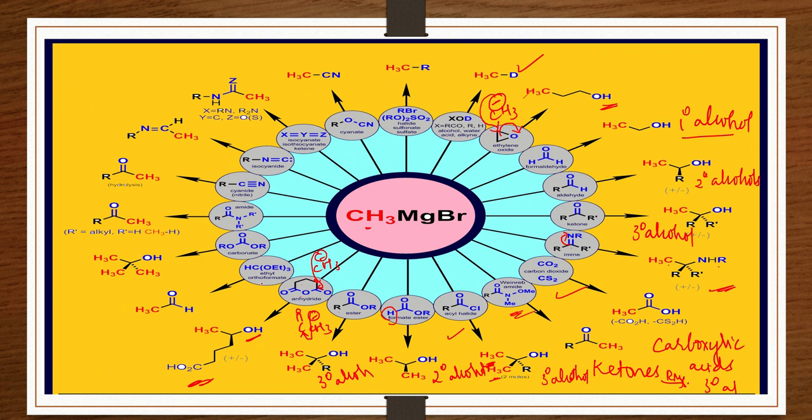And now this is your ethyl orthoformate. So aldehydes are formed here. And with your carbonate ester, you will get your tertiary alcohols. And here, ketones. This is again an amide; as I said, you get your ketones first and then you will get your tertiary alcohols as your final product. And this is your cyanide: you get your ketones first and then again tertiary alcohols in the same way. Isocyanates, you get this type of product, right?